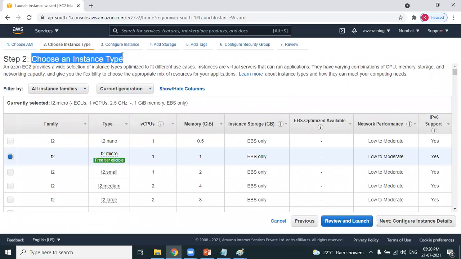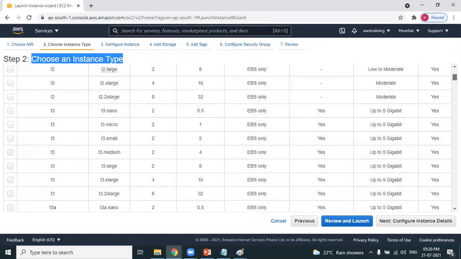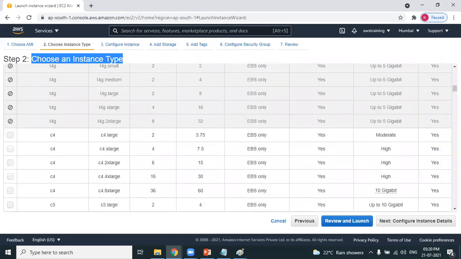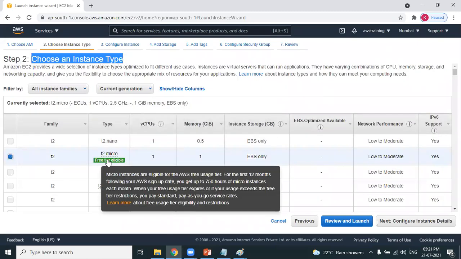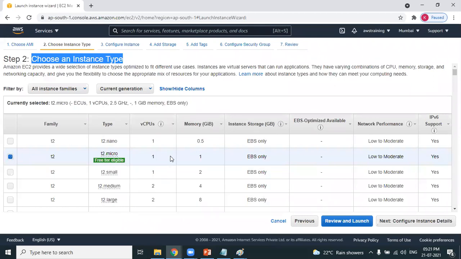You need to select the type of the instance. AWS provides different types of instances. You can see here T2 nano, T2 micro, T2 small, T2 medium, T2 large, hell of a lot of instances available. But the only instance which is eligible for free tier, have you observed? The only instance which is eligible for free tier is T2 micro. And as I told you, what we have created is a free tier account. So T2 micro is more than enough.